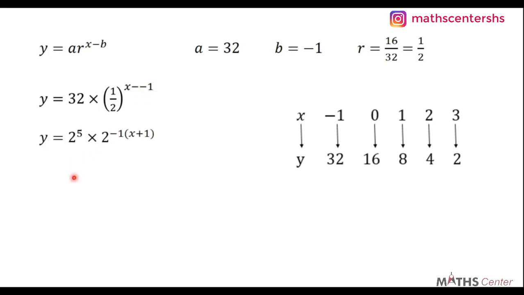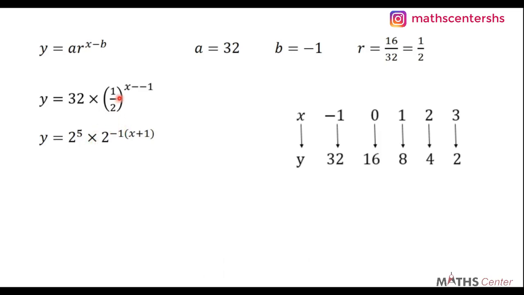Now let's proceed. We know from indices that 32 is the same as 2 exponent 5. So 2 exponent 5 will give you 32, times, whenever you have 1 over 2, you can write it as 2 exponent minus 1. If you watch the video on indices, you are going to understand how this is done and why this is so.